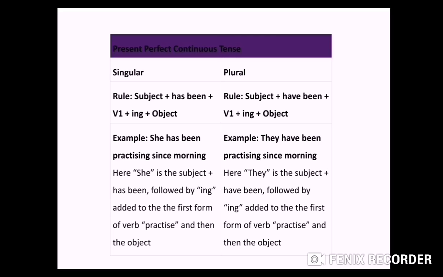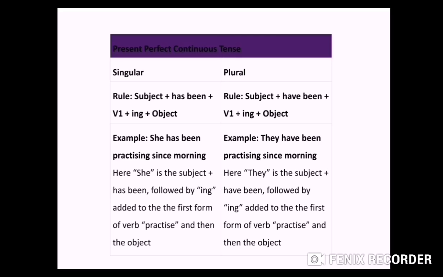So for plural you will use have been, and for singular you will use has been. Rest will be the same. So just see with the example. She has been practicing since morning. So she, the subject, is singular, so we have used has here, and what we have added here is been, B-E-E-N, been, practice plus ing, practicing since morning.